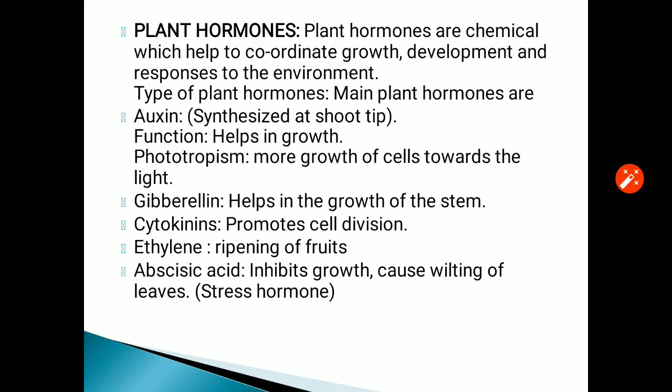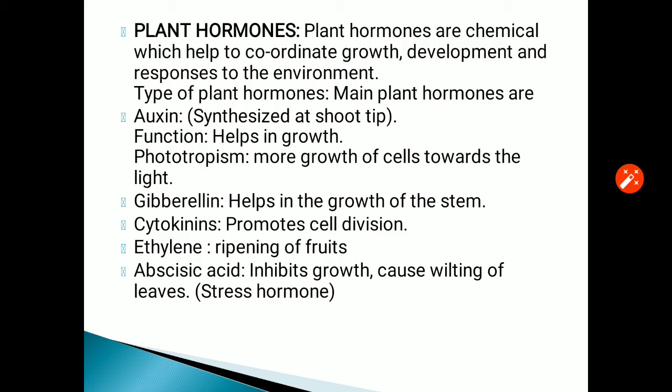Now the second growth hormone is gibberellin. It delays aging in plants. It helps in growth and cell division. It speeds up the malting process, increases the length of axis as in grapevine, and increases the length of the stem as in sugarcane. It causes bolting in beet, cabbage and many plants.